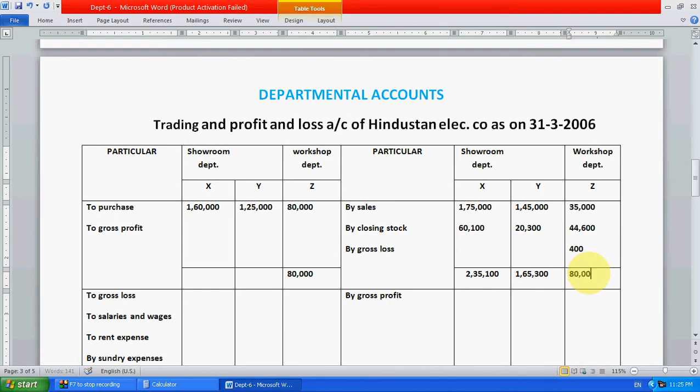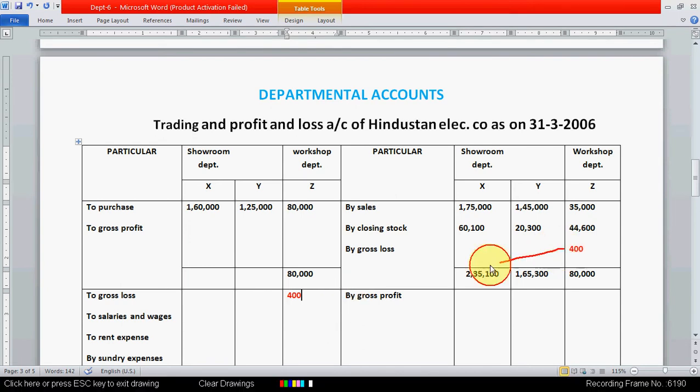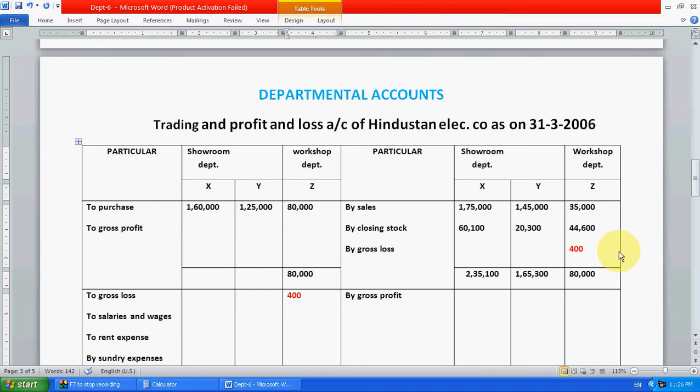So overall this one also is 80,000. This is a loss. If there is a gross profit, it will come to this side, and a gross loss comes to this side. So the 400 gross loss will come here, and the gross profit will come to the other side.